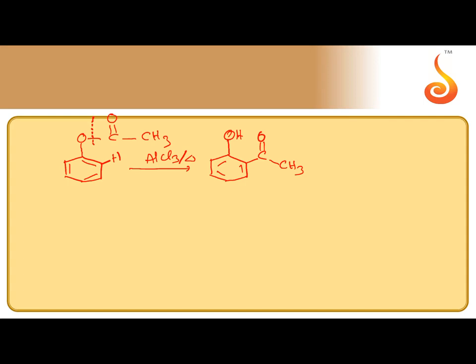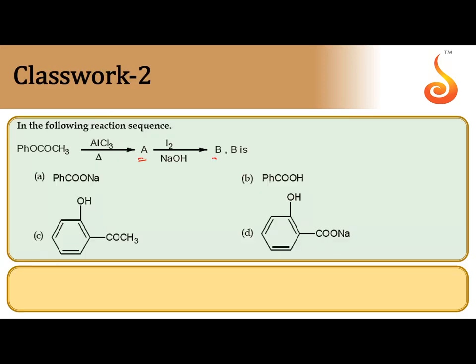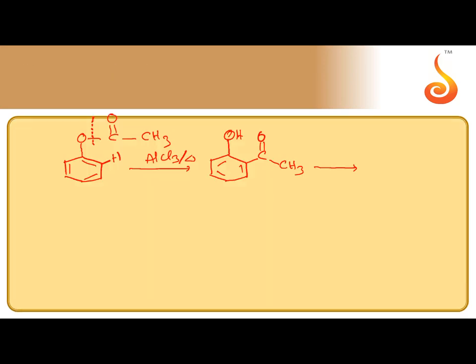After the formation of phenyl methyl ketone, an aromatic ketone, this is subjected to the iodoform test, iodine in the presence of sodium hydroxide. We know iodoform test or haloform test is given by aldehydes or ketones containing alpha methyl group.